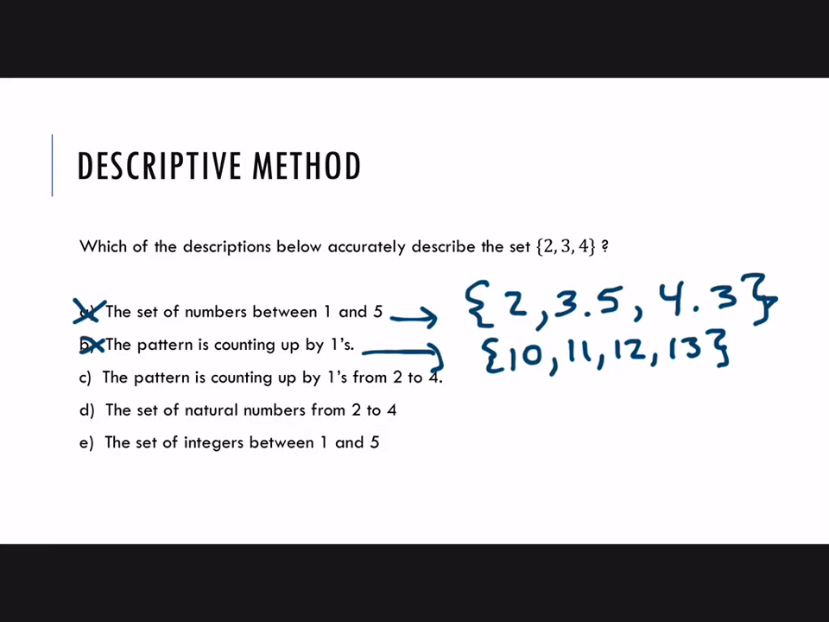The pattern is counting up by ones from 2 to 4. That is a true statement, but we wouldn't say that this is the descriptive method because it's not saying this is the set of something. It's describing the pattern, not the set.